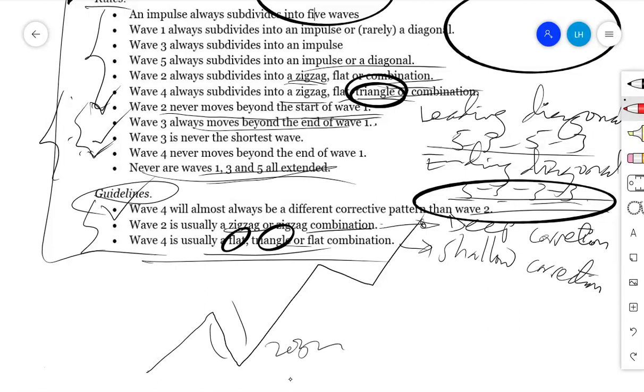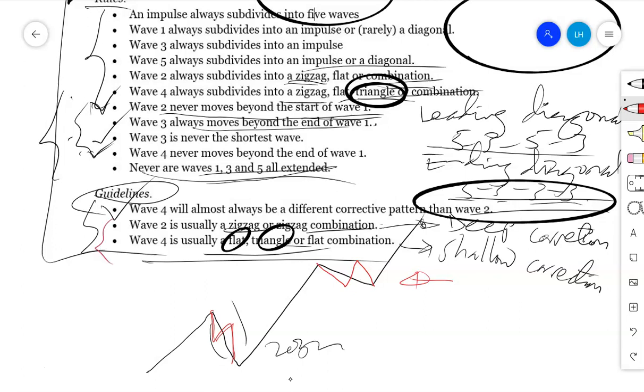A zigzag is something like this: A, B, C to the downside. Then wave number 4, in order to be shallow, it can be a flat, something like A, B, C, like this. It can be a regular flat, an expanding flat, or a running flat or anything else. But a zigzag will have only a single type. We don't have variations on zigzag. But we can also have triangles in wave number 4. Number 4 sometimes is going to be a triangle, but all of them give us a message of shallow correction.